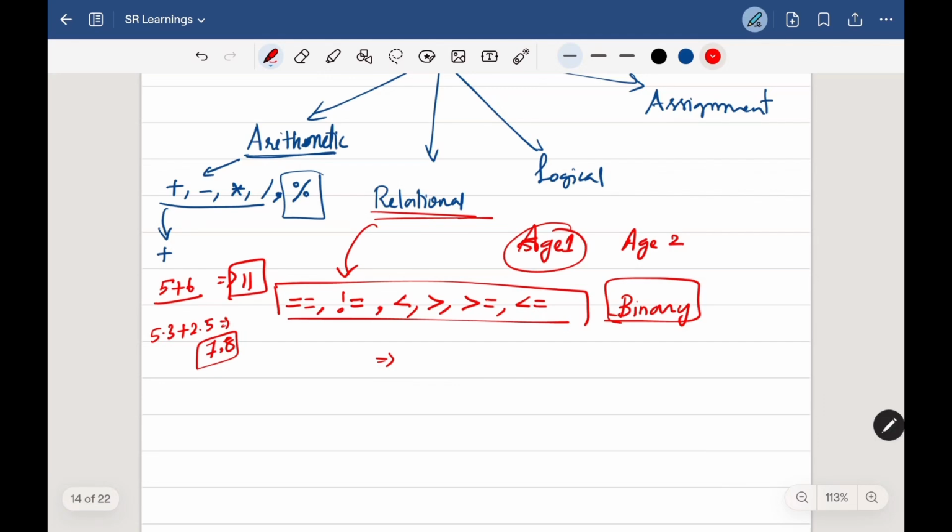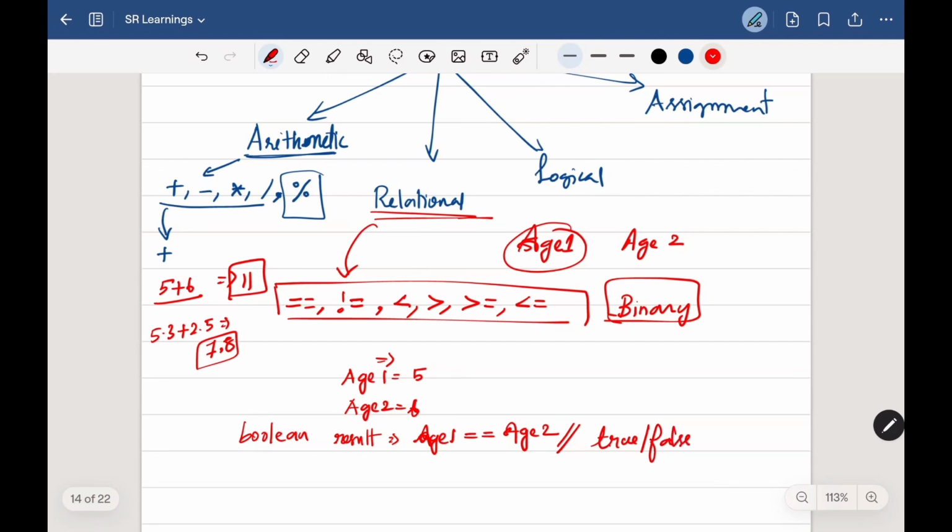So here, when you compare two elements, like here I'm going to compare age 1 and age 2, and I'm going to assign age 1 as 5 and age 2 as 6, and I just want to make sure whether they are the same or not. In that case, if I write age 1 equal to age 2, then this will give me a result of the data type boolean. So this will give us either true or false based on the input we provide.